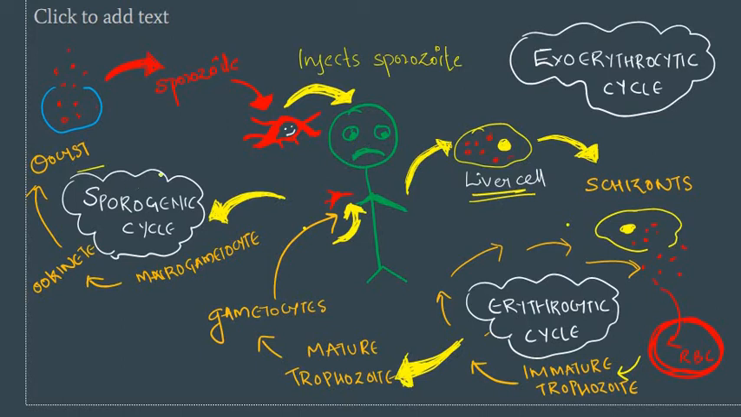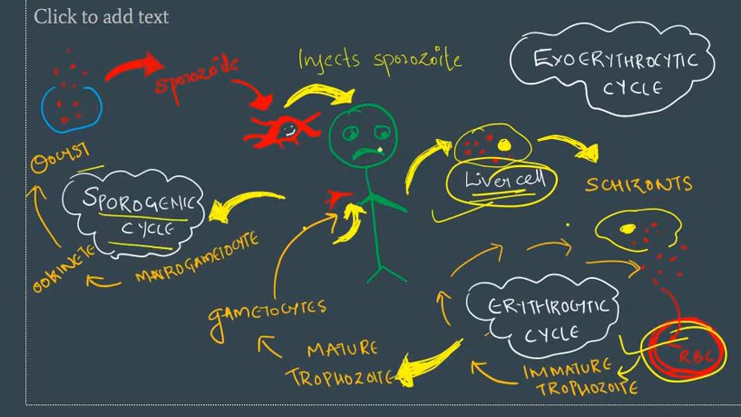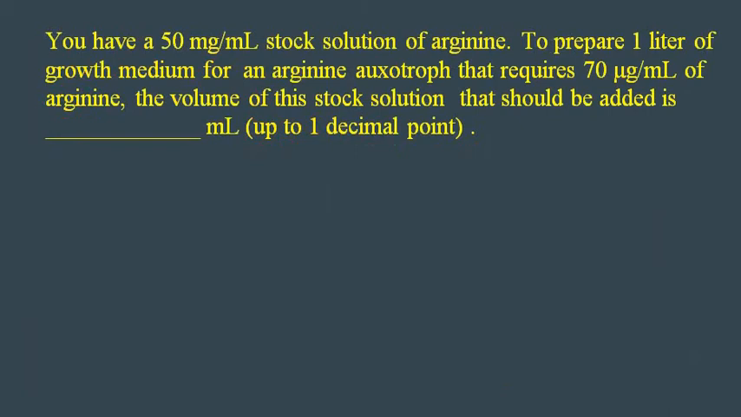In this cycle, you can see the things happening in the liver cell and the RBC. So we got our answer: it is in the liver cell and the RBC. The cycle which takes place inside the mosquito is the sporogenic cycle. The cycles which take place in the human are the exoerythrocytic cycle as well as the erythrocytic cycle. So these are the points to be noted. Moving on to the next question.